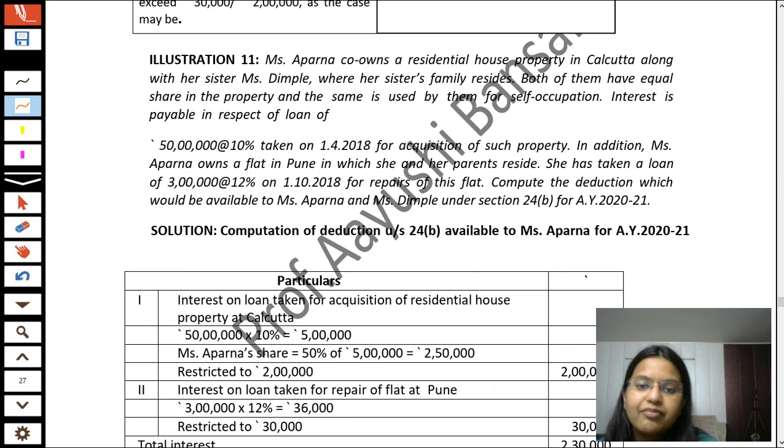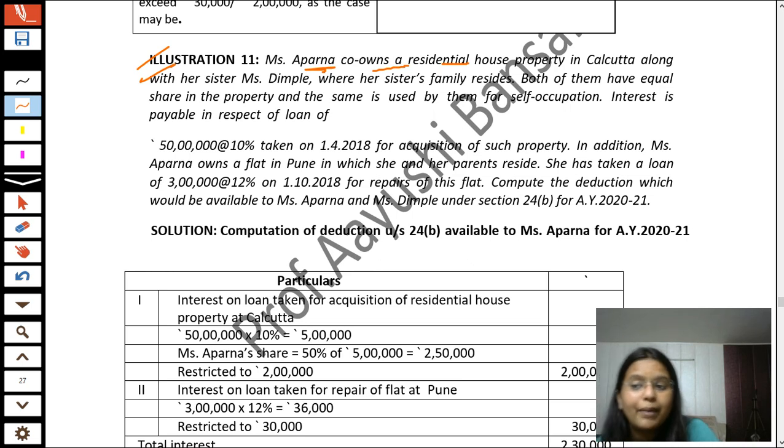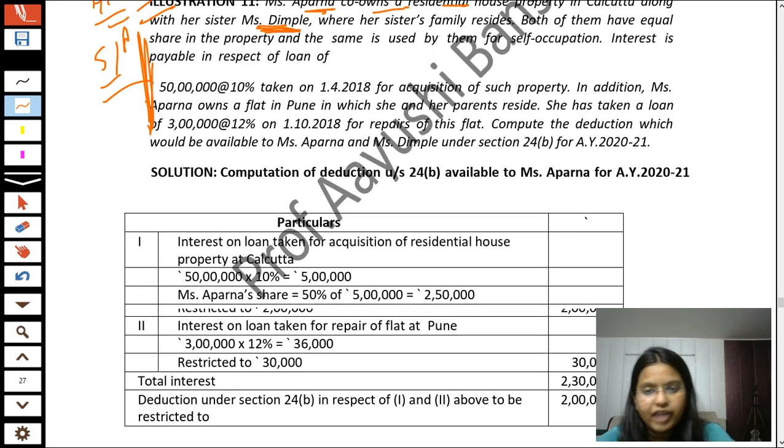Student, I have mentioned illustration number 11, which is completely based on our previous section. So what you have to do is, in this question, Miss Aparna co-owns a residential house property in Calcutta along with her sister Miss Dimple. This is your homework. This is in fact your self-assessment test. Okay, so you have to do it. In case of any query, you can ask.